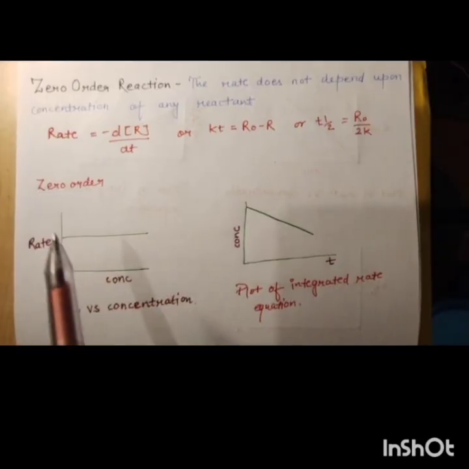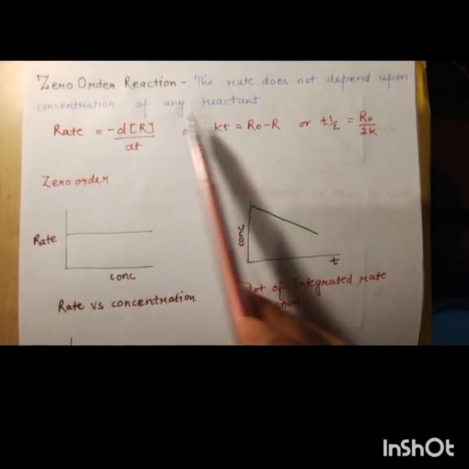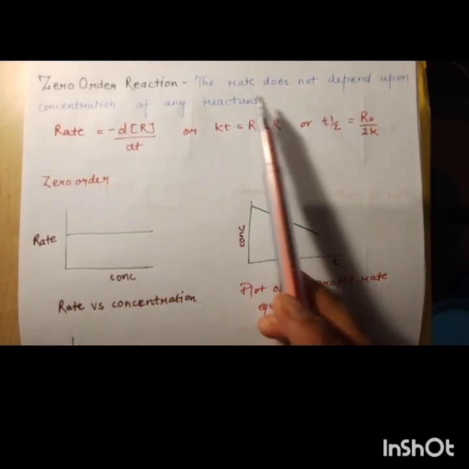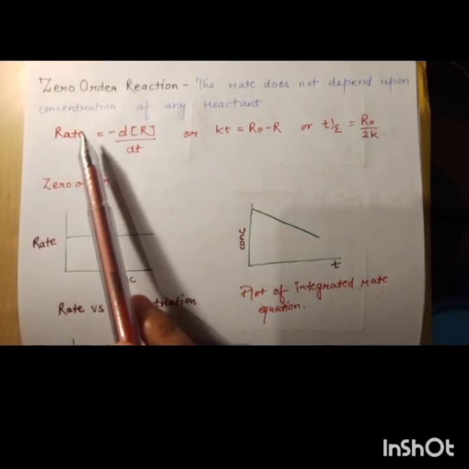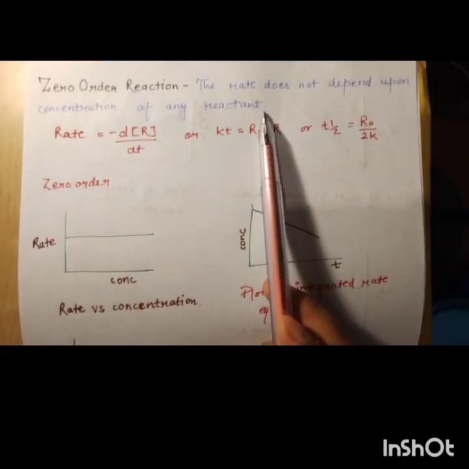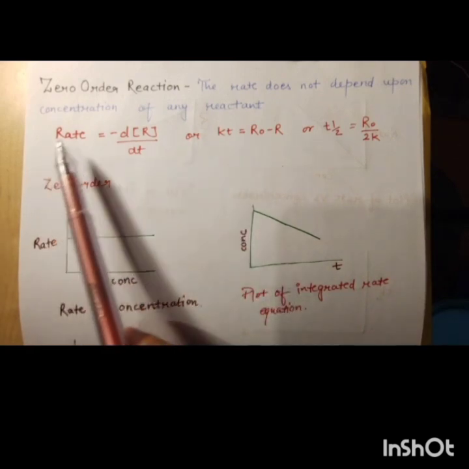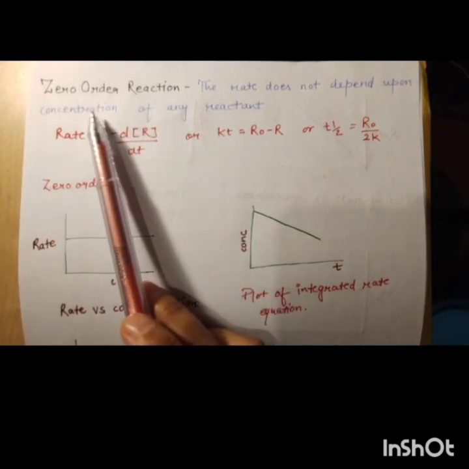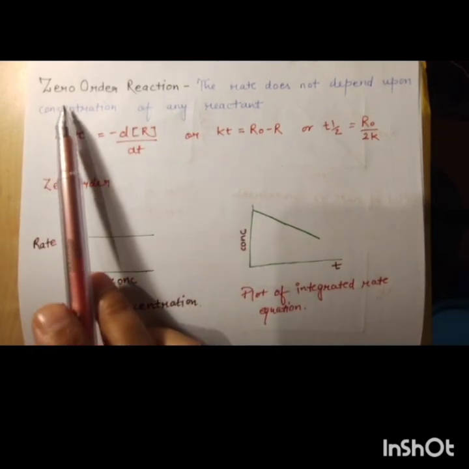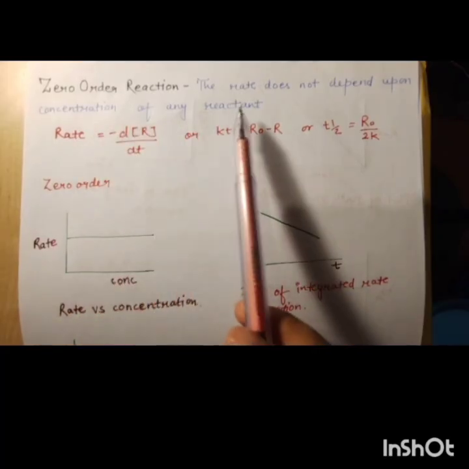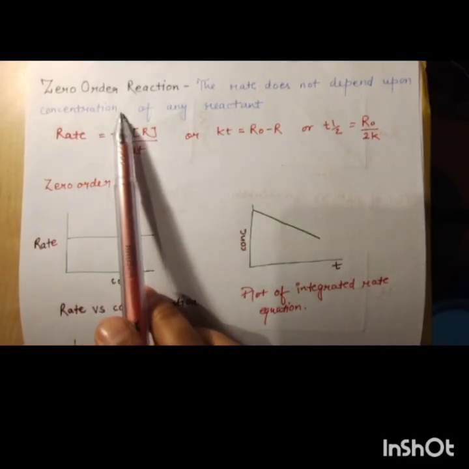Now first one is zero order reaction, which means the rate does not depend upon the concentration of any reactant. You can remember that zero means the rate does not depend on concentration.